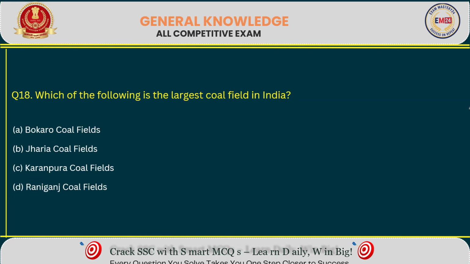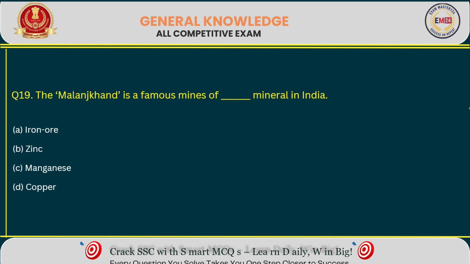Next question. Which one of the following is the largest coal field in India? Right answer option B. Next question. Malanjkhand is a famous mine of dash minerals in India. Right answer option D, copper.